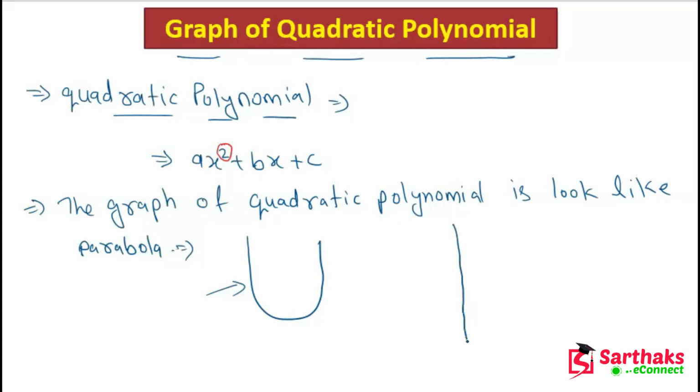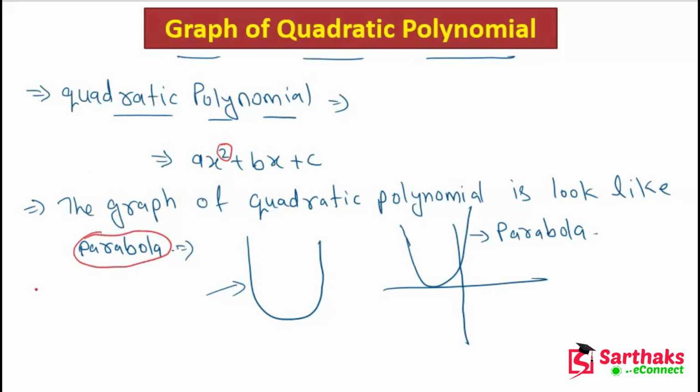Let's suppose we have a Cartesian plane like this. If the graph of a quadratic polynomial is like this, we can say that this graph is a parabola. It looks like a U shape. I hope you get this point. So what is the graph of a quadratic polynomial? The graph of a quadratic polynomial is a parabola.